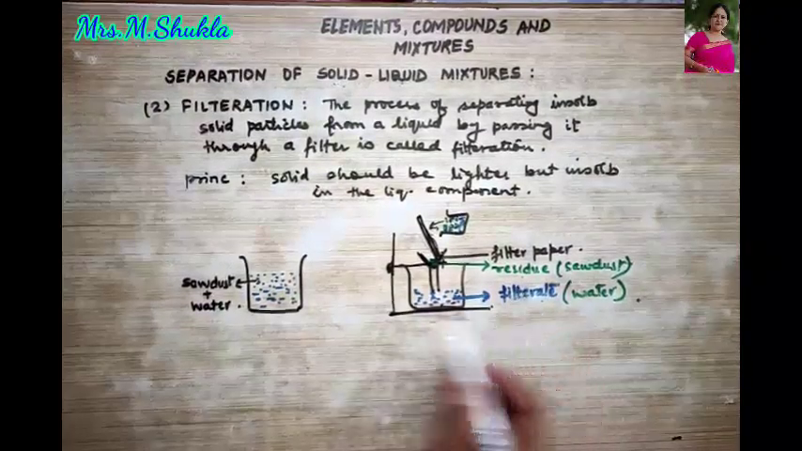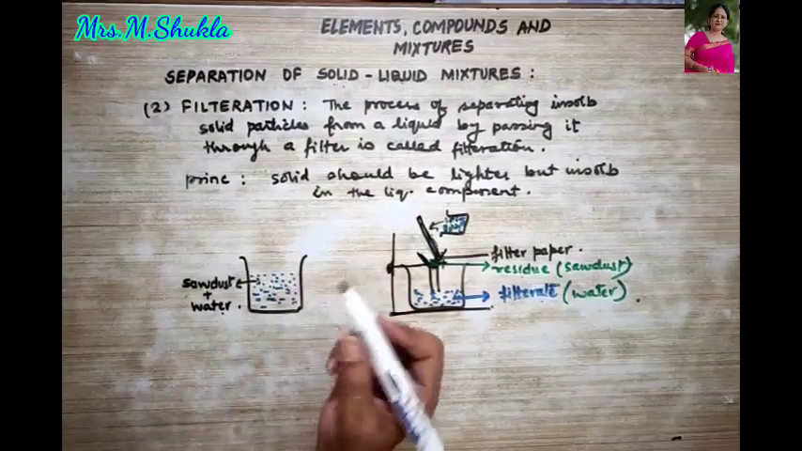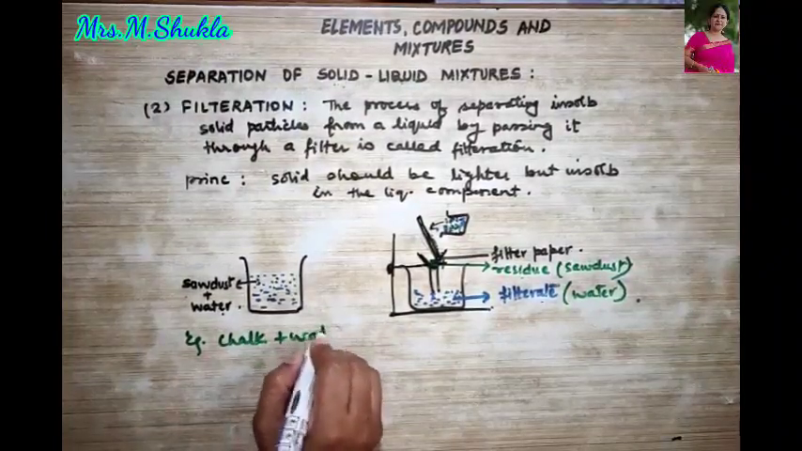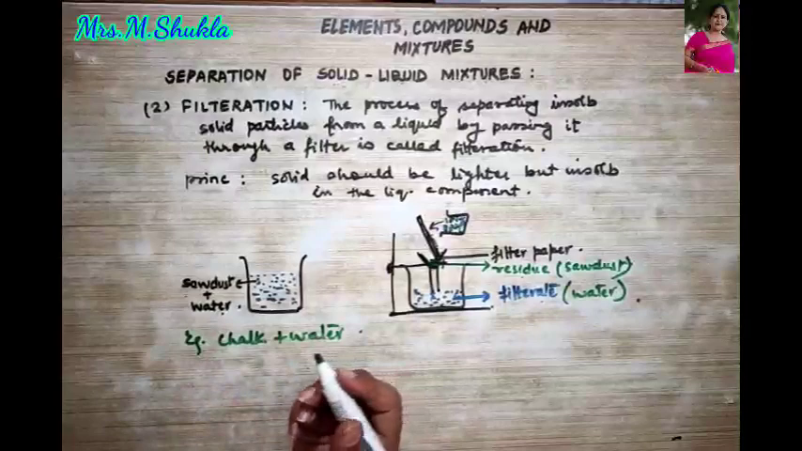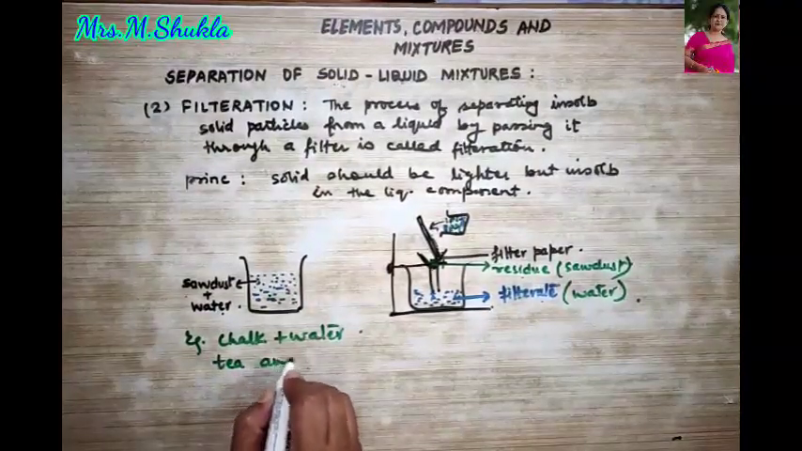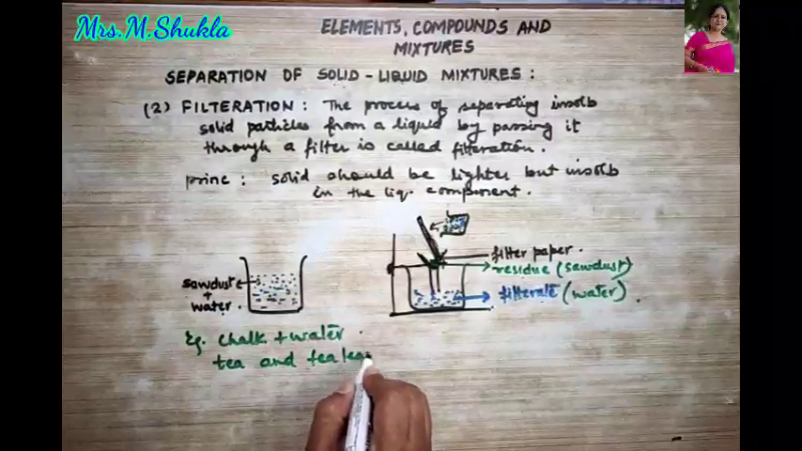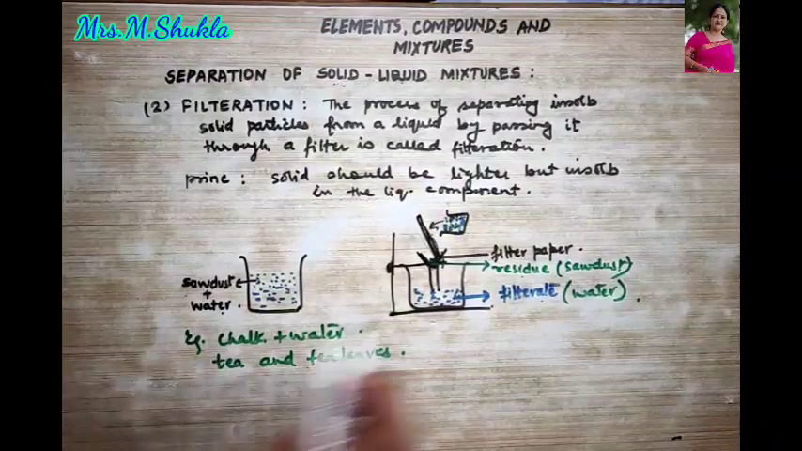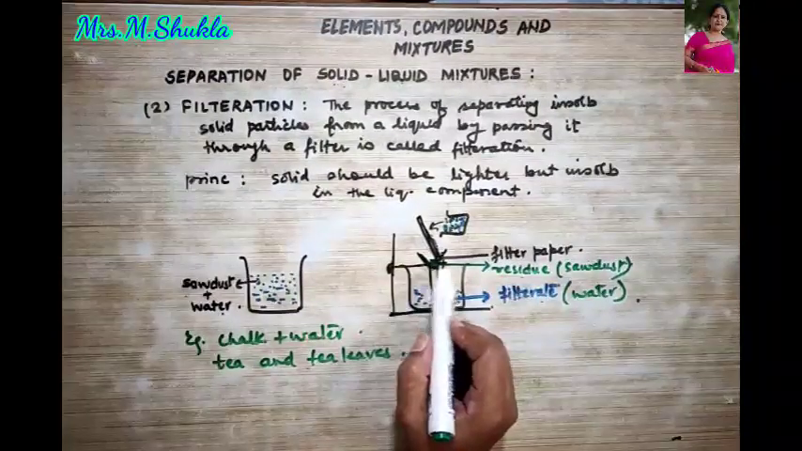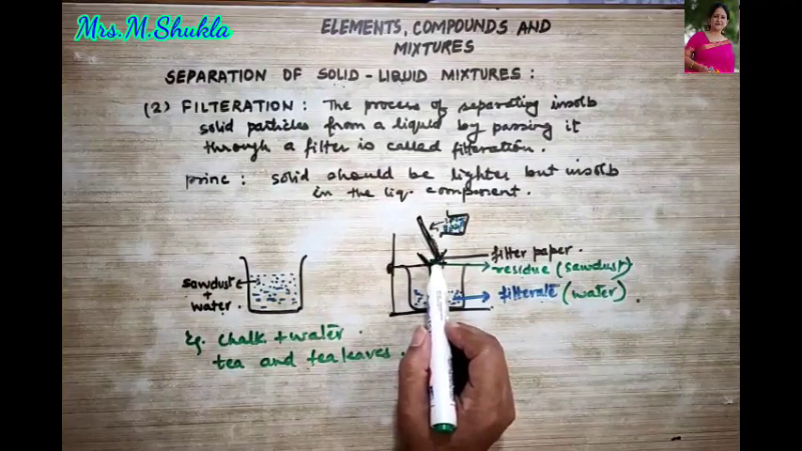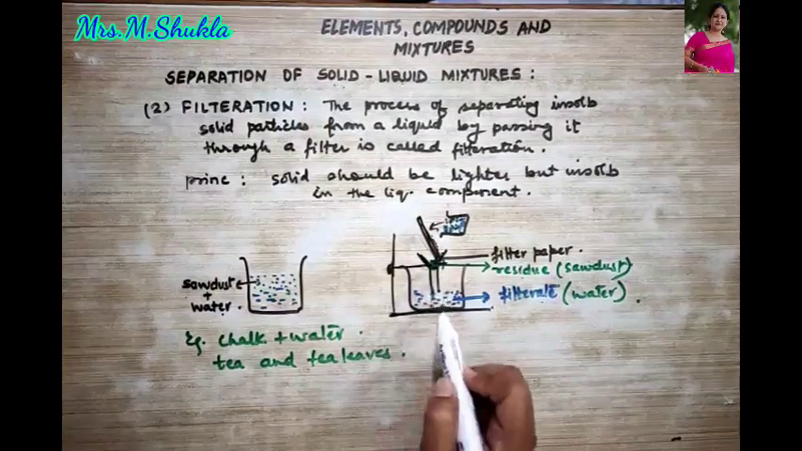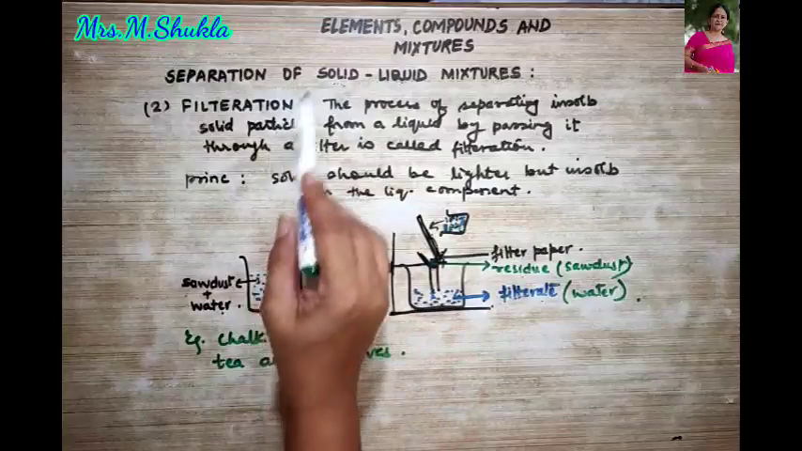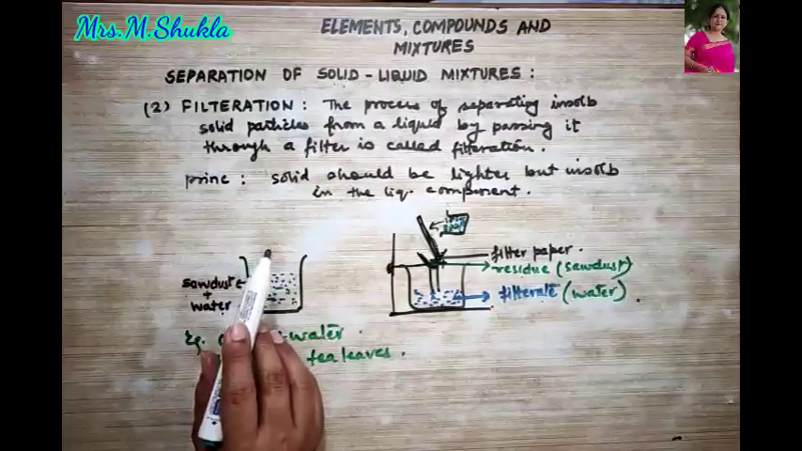Thus, there are more examples you can take apart from sawdust and water. Examples could be chalk plus water, or even clay and water. The best example is tea and tea leaves. Every day you must be seeing mummy preparing tea for herself, right? She uses a sieve. So what is the work of the sieve? It acts as a filter where all the tea leaves are collected and the liquid is separated out. So these are a few examples where we use the process of filtration. Next one.